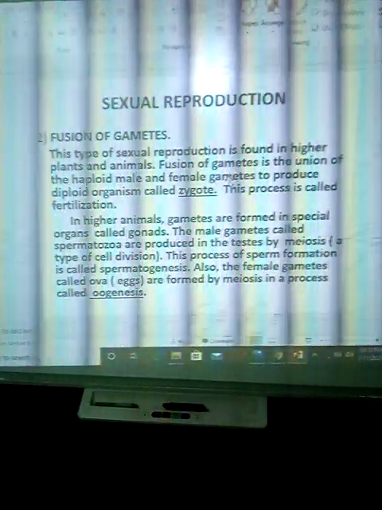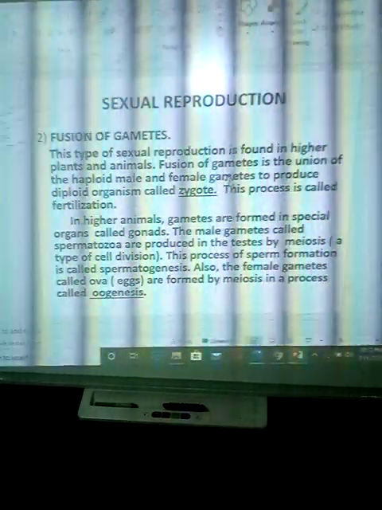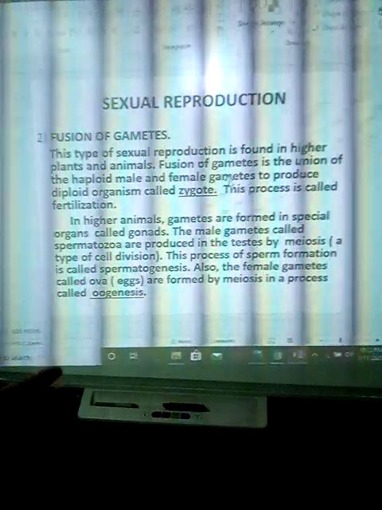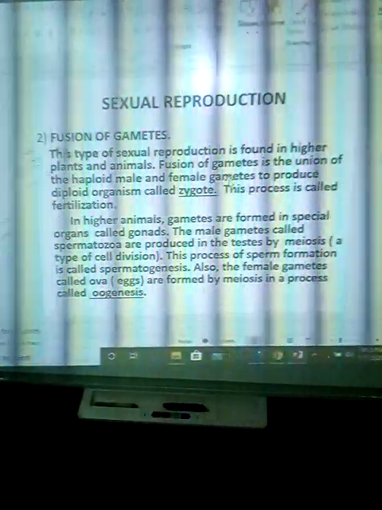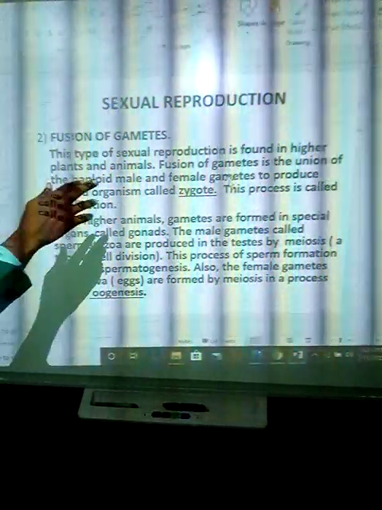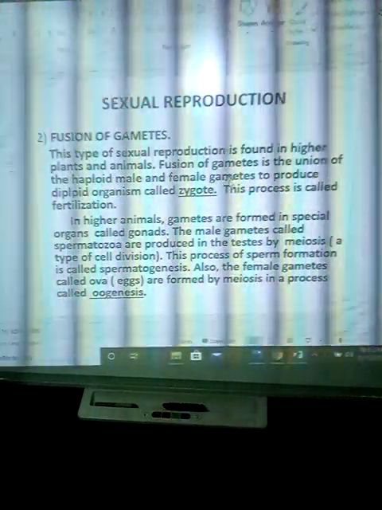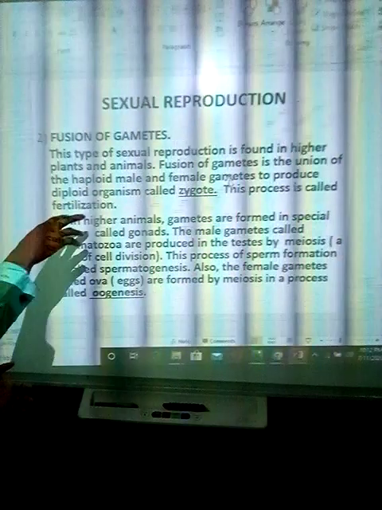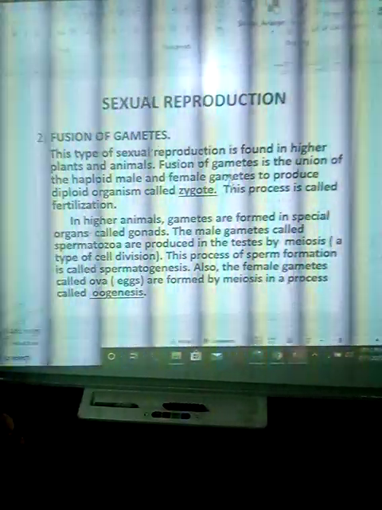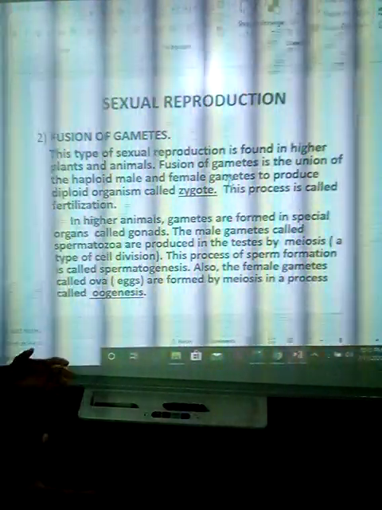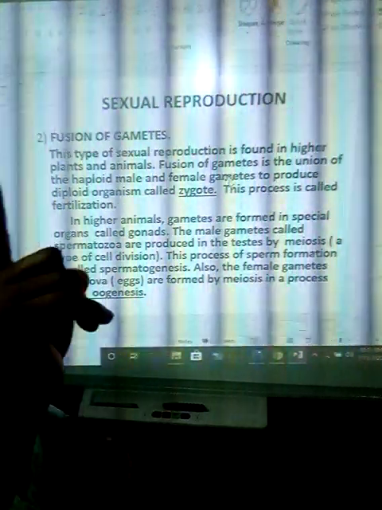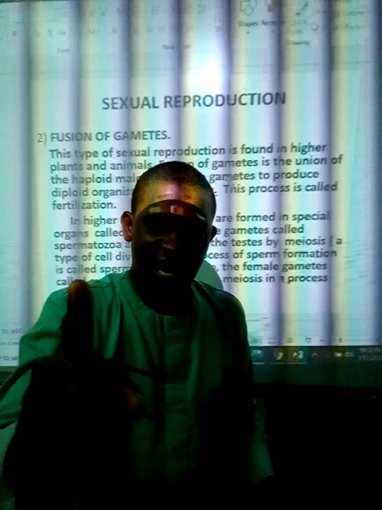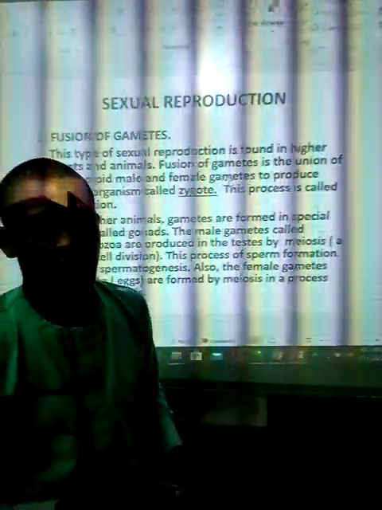Now, sexual reproduction, fusion of gametes. This type of sexual reproduction is found in higher plants and animals. Conjugation is found in lower plants, lower animals. Fusion of gametes is the union of haploid male and female gametes to produce a diploid organism called zygote. This process is called what? Fertilization. Fertilization is day 1 of pregnancy. Any day where successful fertilization takes place is day 1 of pregnancy.